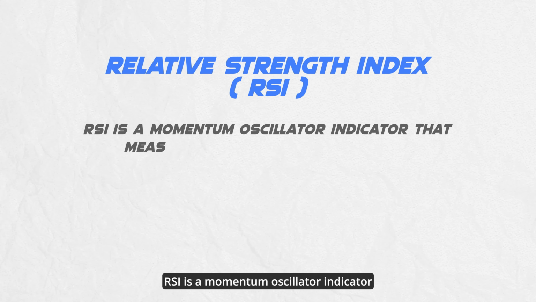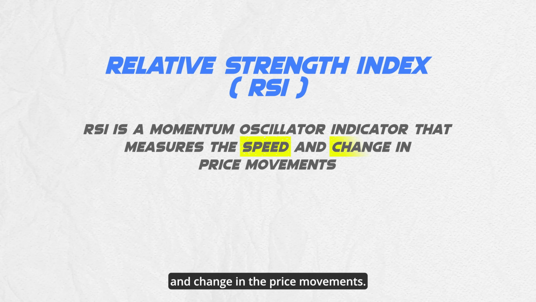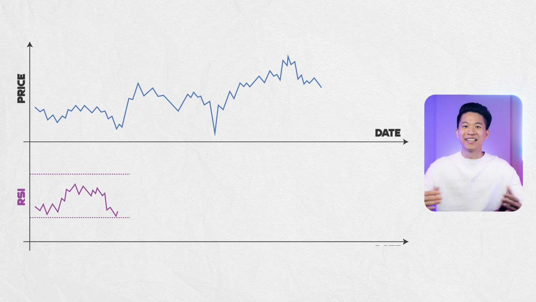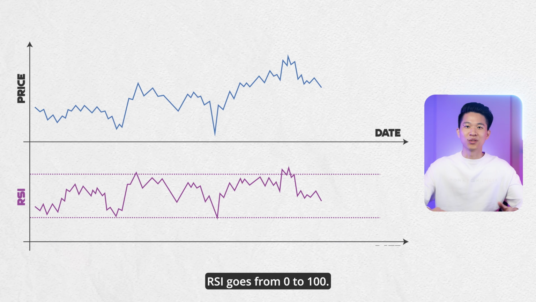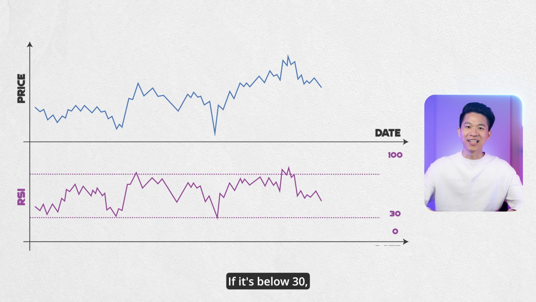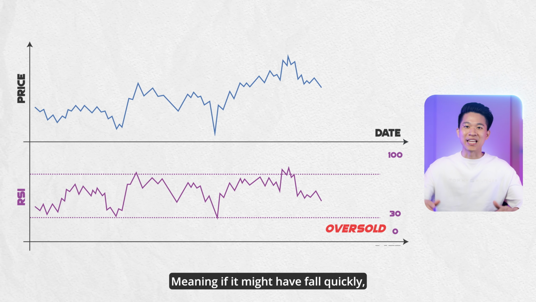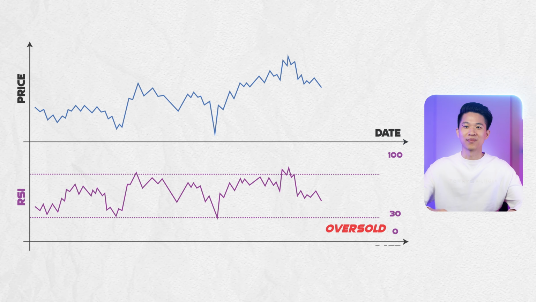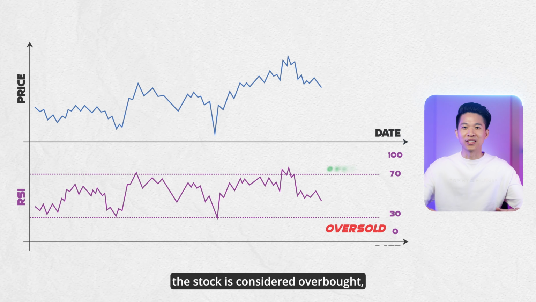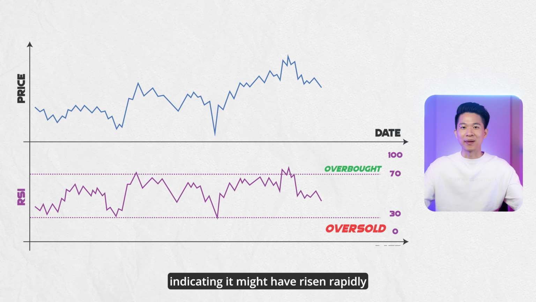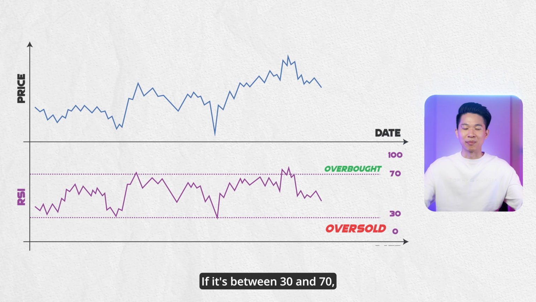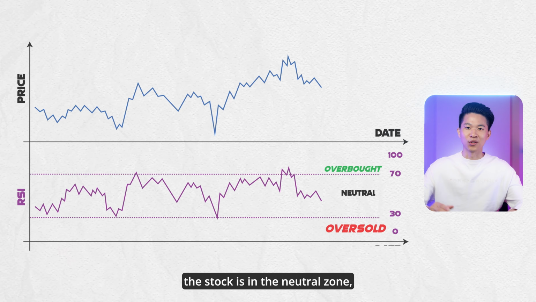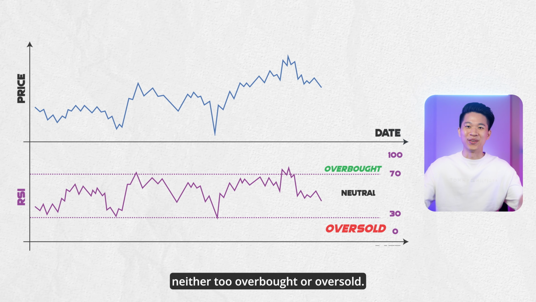RSI is a momentum oscillator indicator that measures the speed and change in price movements. Here's a simple breakdown. RSI goes from 0 to 100. If it's below 30, the stock is considered oversold, meaning it might have fallen quickly and could be due for a rebound. If it's above 70, the stock is considered overbought, indicating it might have risen rapidly and could be due for a correction. If it's between 30 and 70, the stock is in the neutral zone, neither too overbought nor oversold.